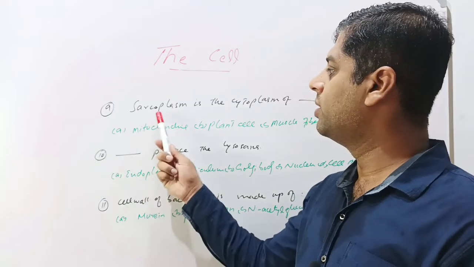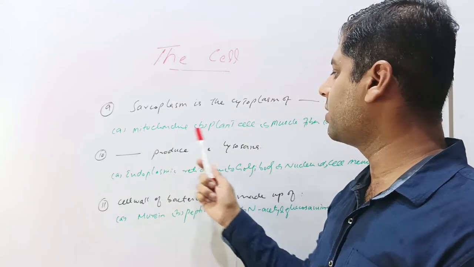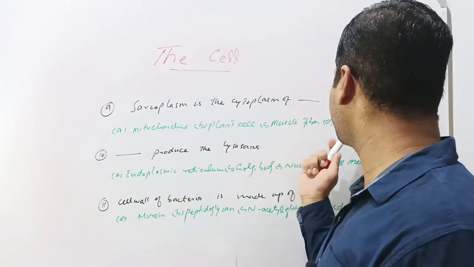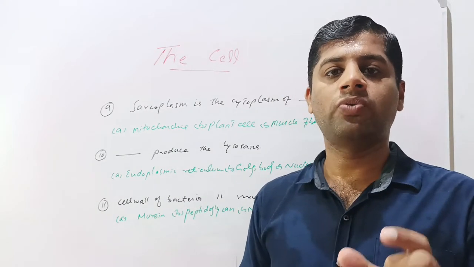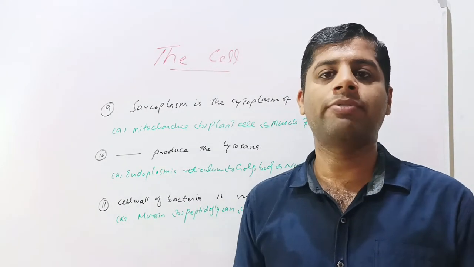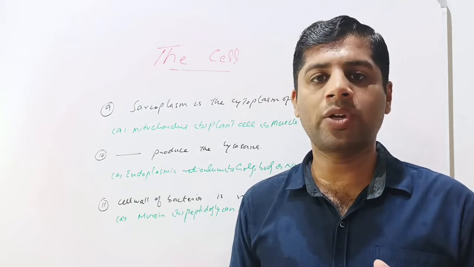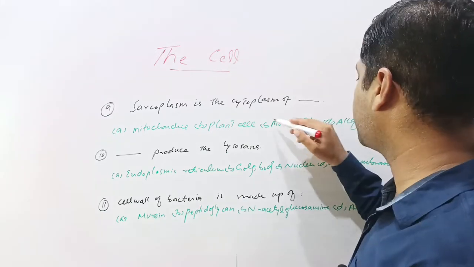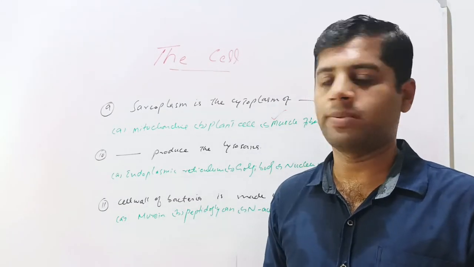Next question is, the sarcoplasm is the cytoplasm of dash. Given options are mitochondria, plant cell, muscle fiber, or all of these. The sarco word is basically used for muscle fibers because the cytoplasm of muscle fiber is called sarcoplasm. The endoplasmic reticulum of the muscle fiber is called sarcoplasmic reticulum. Option C is correct, that the muscle fibers have the cytoplasm, which is called sarcoplasm.